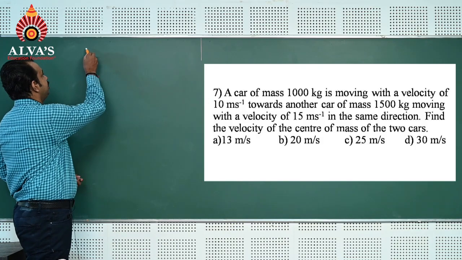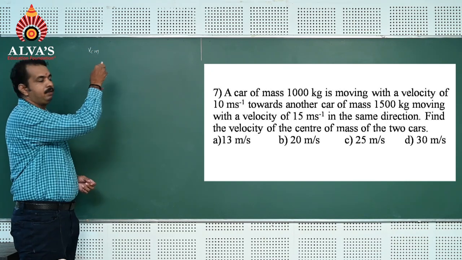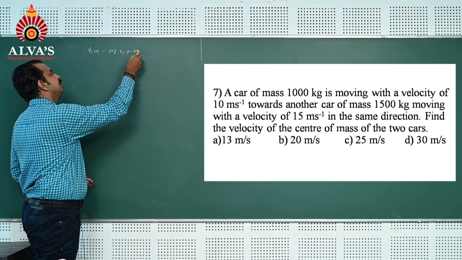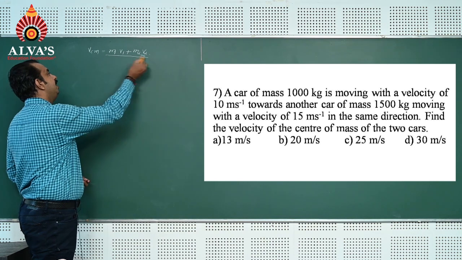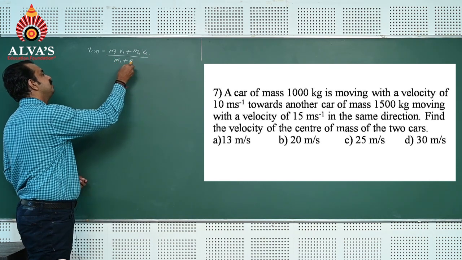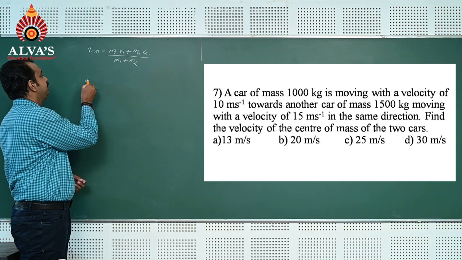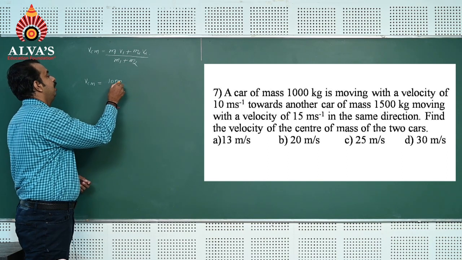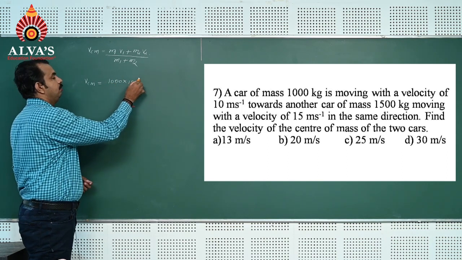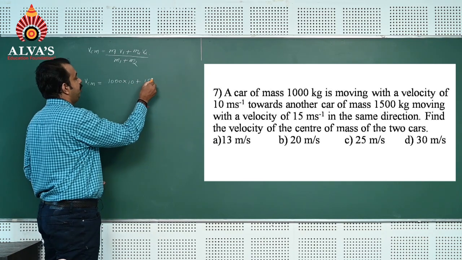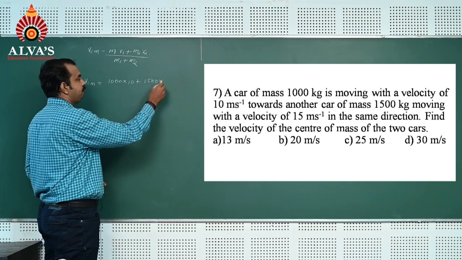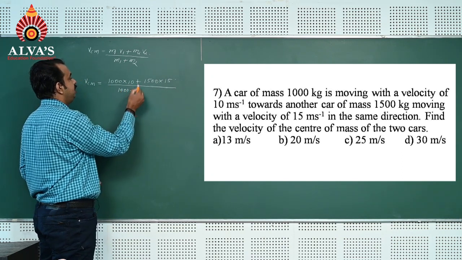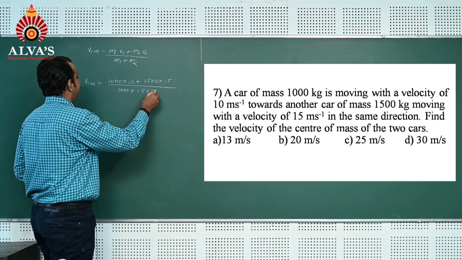As you know, the velocity of the center of mass of the two cars can be found by using the formula m1 v1 plus m2 v2 divided by m1 plus m2. That is, VCM is equal to m1, which is 1000 kg, into v1, which is 10, plus m2, which is 1500 kg, into v2, which is 15, divided by 1000 plus m2, which is 1500.